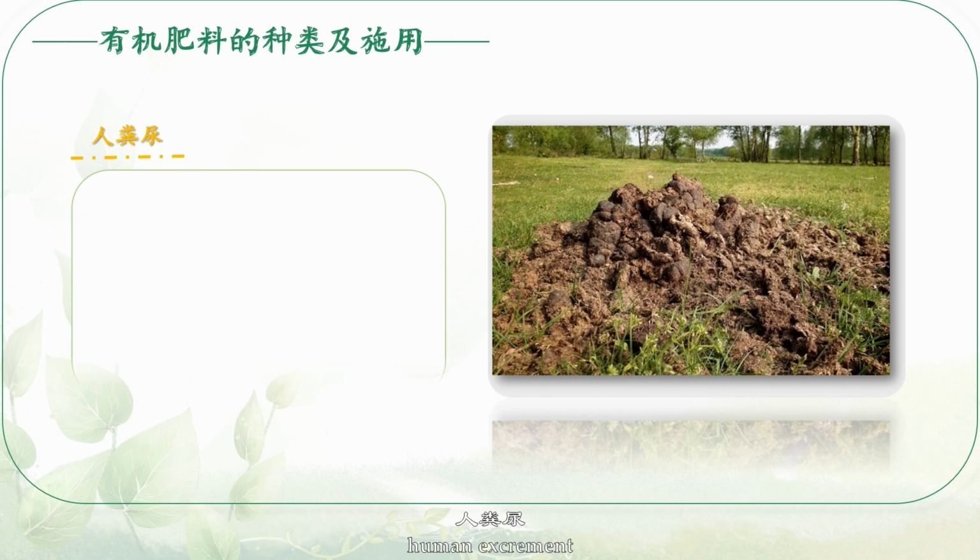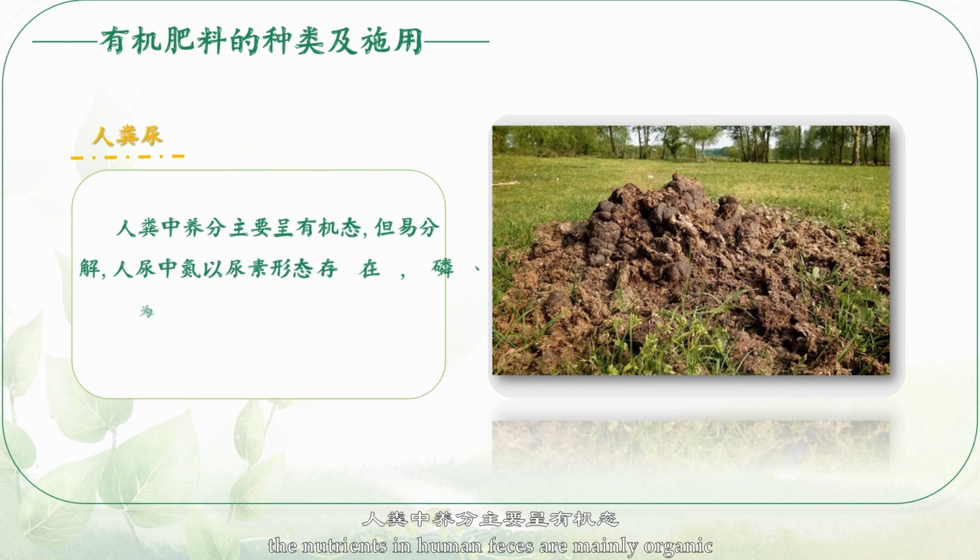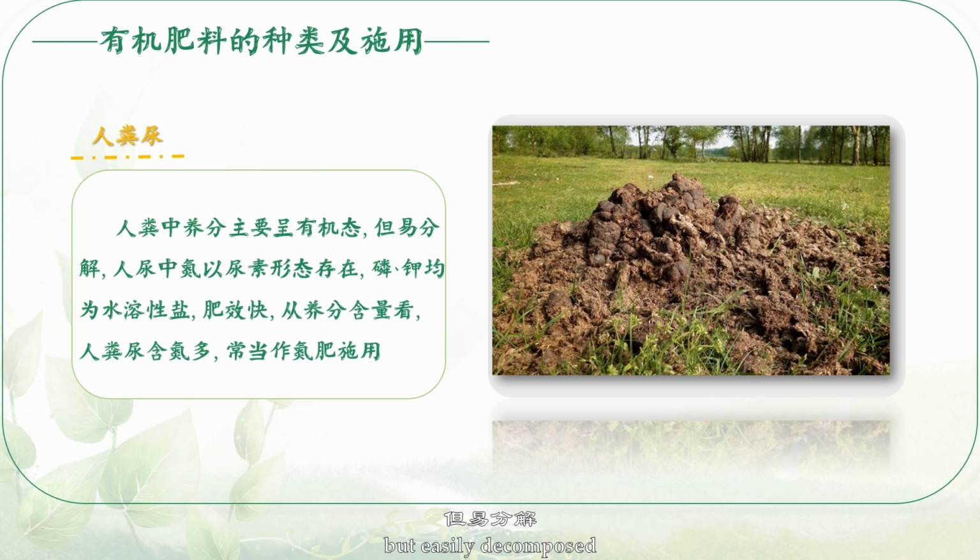Human excrement. The nutrients in human feces are mainly organic, but easily decomposed. Nitrogen in human urine exists in the form of urea. Phosphorus and potassium are water-soluble salts, and the fertilizer efficiency is fast. From the nutrient content, human excrement is often used as nitrogen fertilizer.